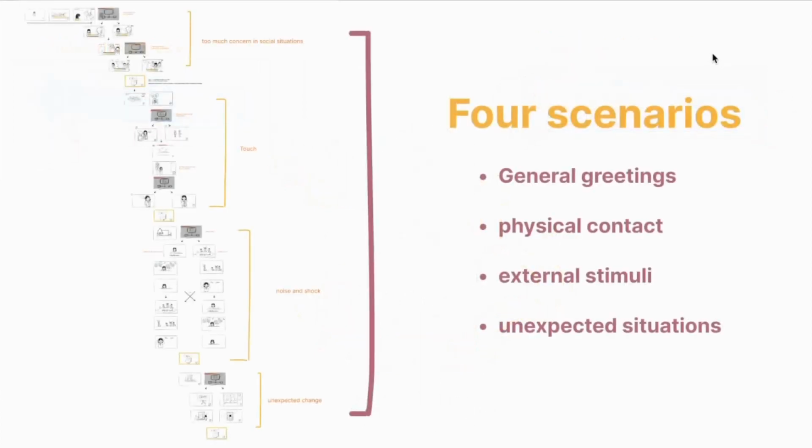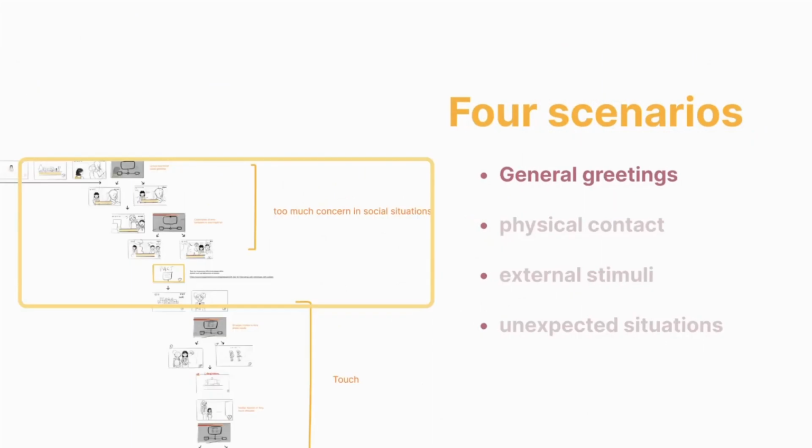experience. Players will realistically experience the unique challenges faced by autistic individuals in four scenarios: general greetings, physical contact, external stimuli, and unexpected situations. Well, here are the story frameworks for these scenarios. First comes general greetings. And the part on general greetings includes two sections.